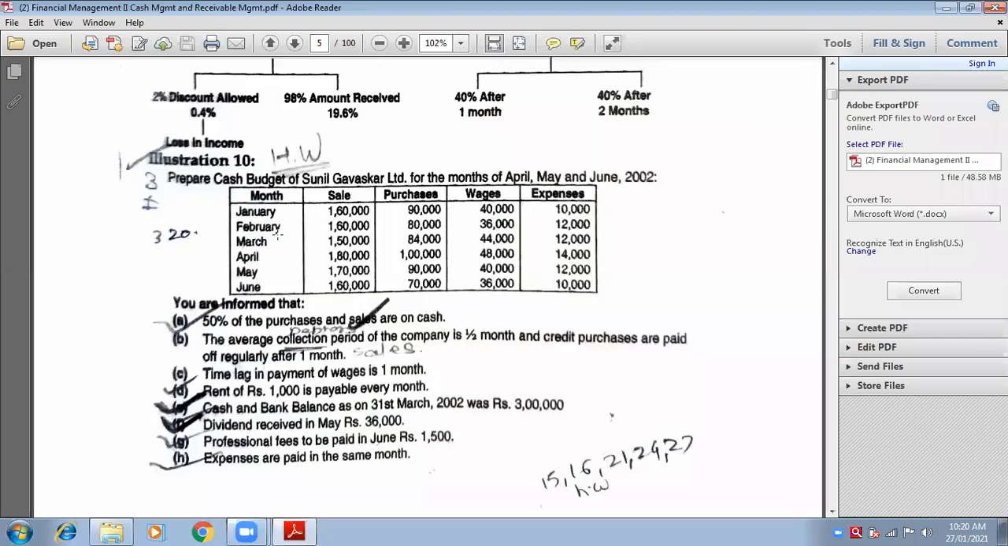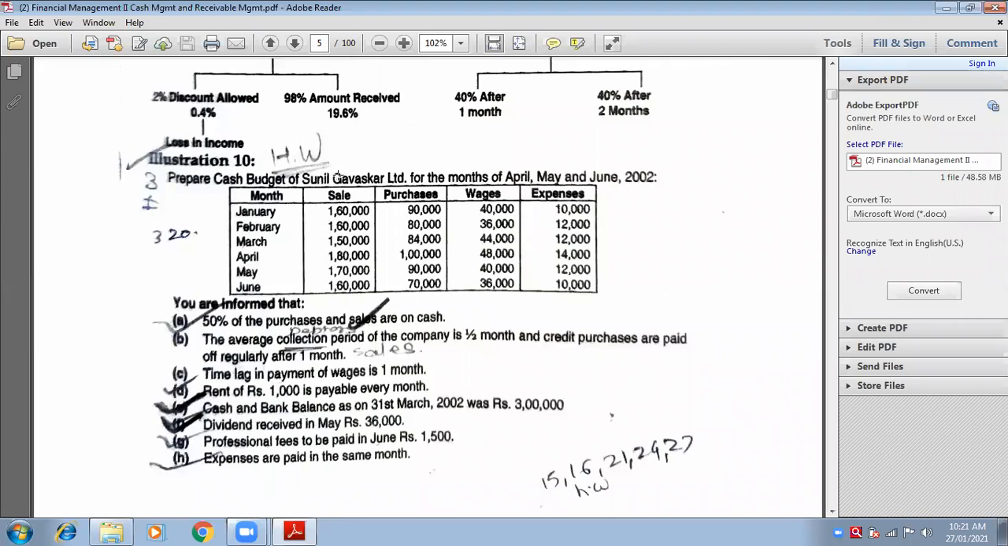Prepare cash budget of Sunil Gavaskar Limited for the months of April, May and June 2002. Am I audible? Yes, ma'am. Okay. For the months from January to June, the information is given about sales, purchases, wages, expenses. And below they have a few adjustments. So let us quickly start.